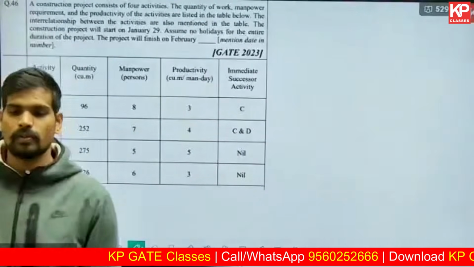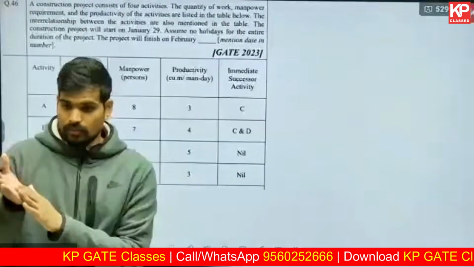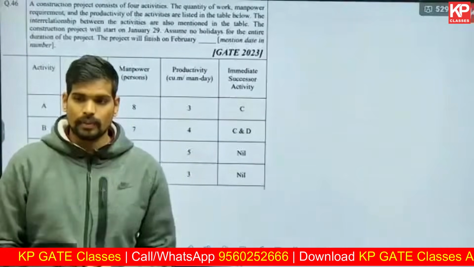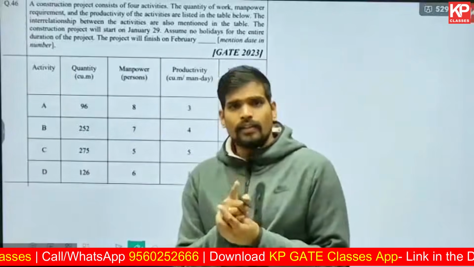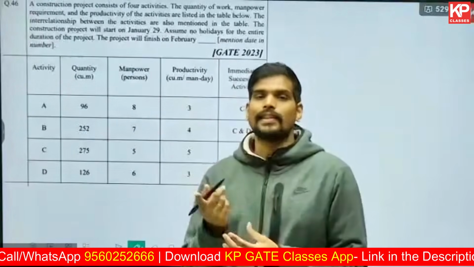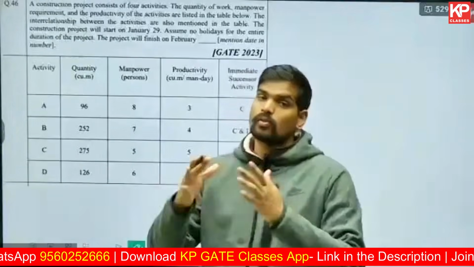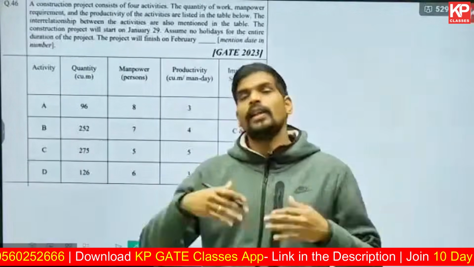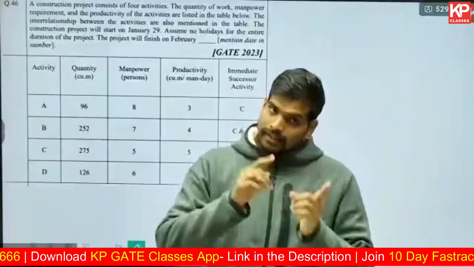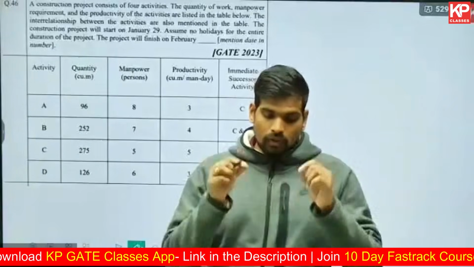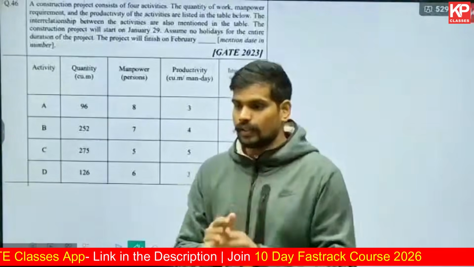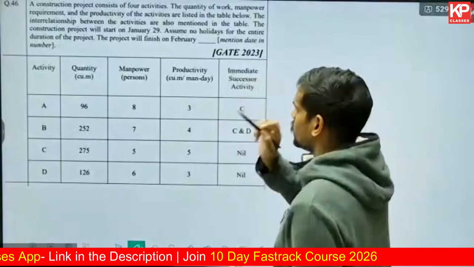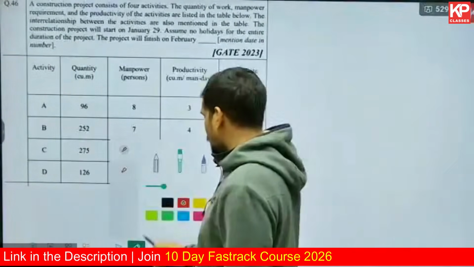Critical path is always the project duration. Absolutely correct. I'm not sure what your name is, but what you said, KAV, that is absolutely right. In fact, you will get theoretical questions on all these statements. They can ask you project duration is always equal to the length of the critical path. Critical path is always the longest path. There can be more than one critical path in the network. All these statements have been asked as theoretical questions in the past GATE exams already. That's the reason I'm trying to incorporate those concepts also when I'm discussing these questions.